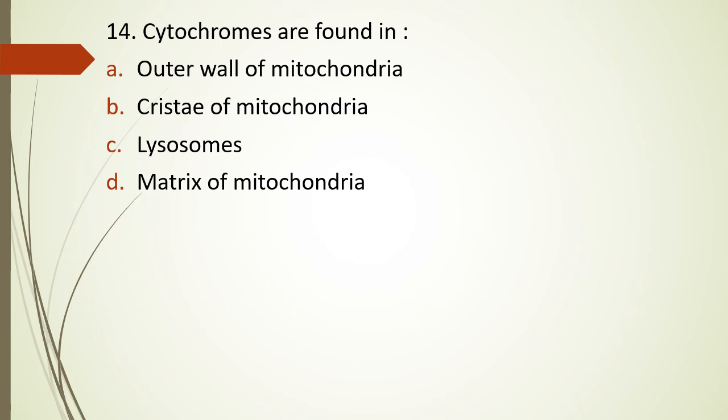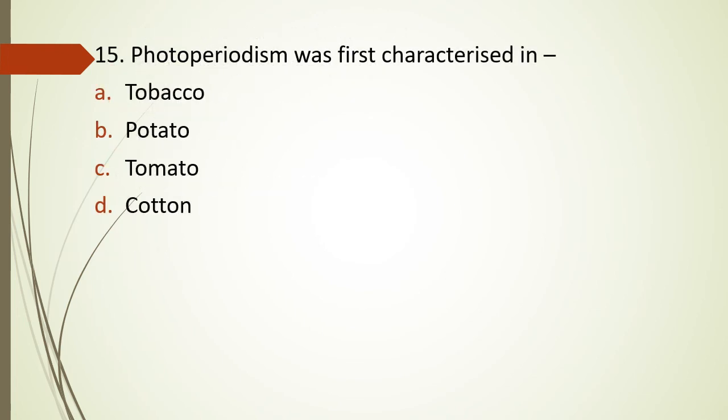Cytochromes are found in. The correct answer is option B, they are found in the cristae of mitochondria. Question number 15. Photoperiodism was first characterized in tobacco, potato, tomato, or cotton. Photoperiodism was first characterized in. The correct answer is option A. It was first characterized in tobacco.